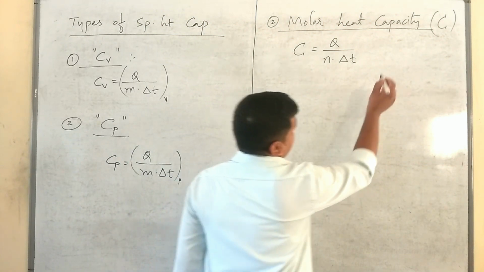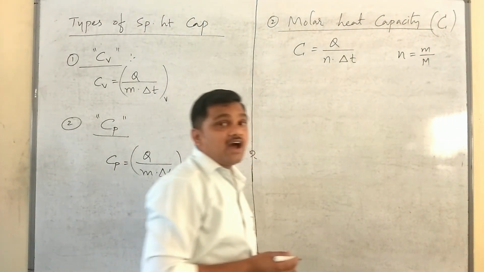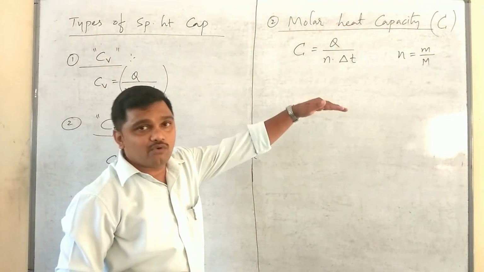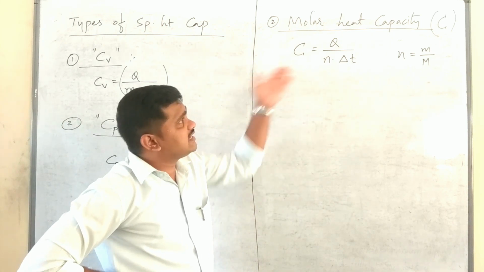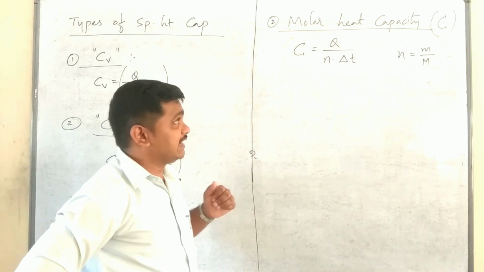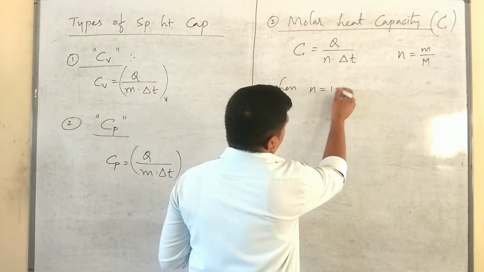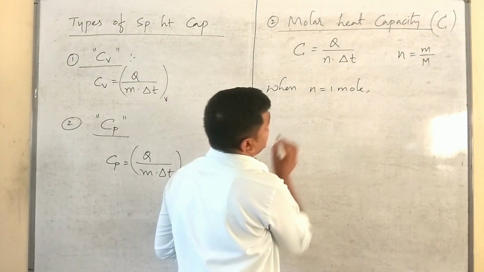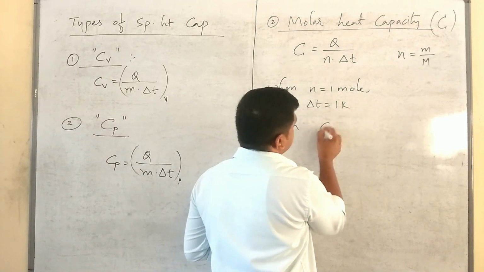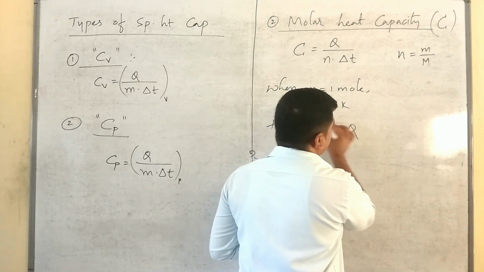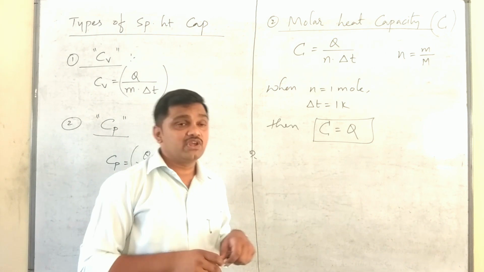Here n can be written as small m divided by capital M, the actual mass of the gas over the molecular mass of that gas, which gives us the number of moles, as you know well. Now when n is equal to 1 mole, delta T is equal to 1 Kelvin, then C is equal to Q. How can we define molar heat capacity?